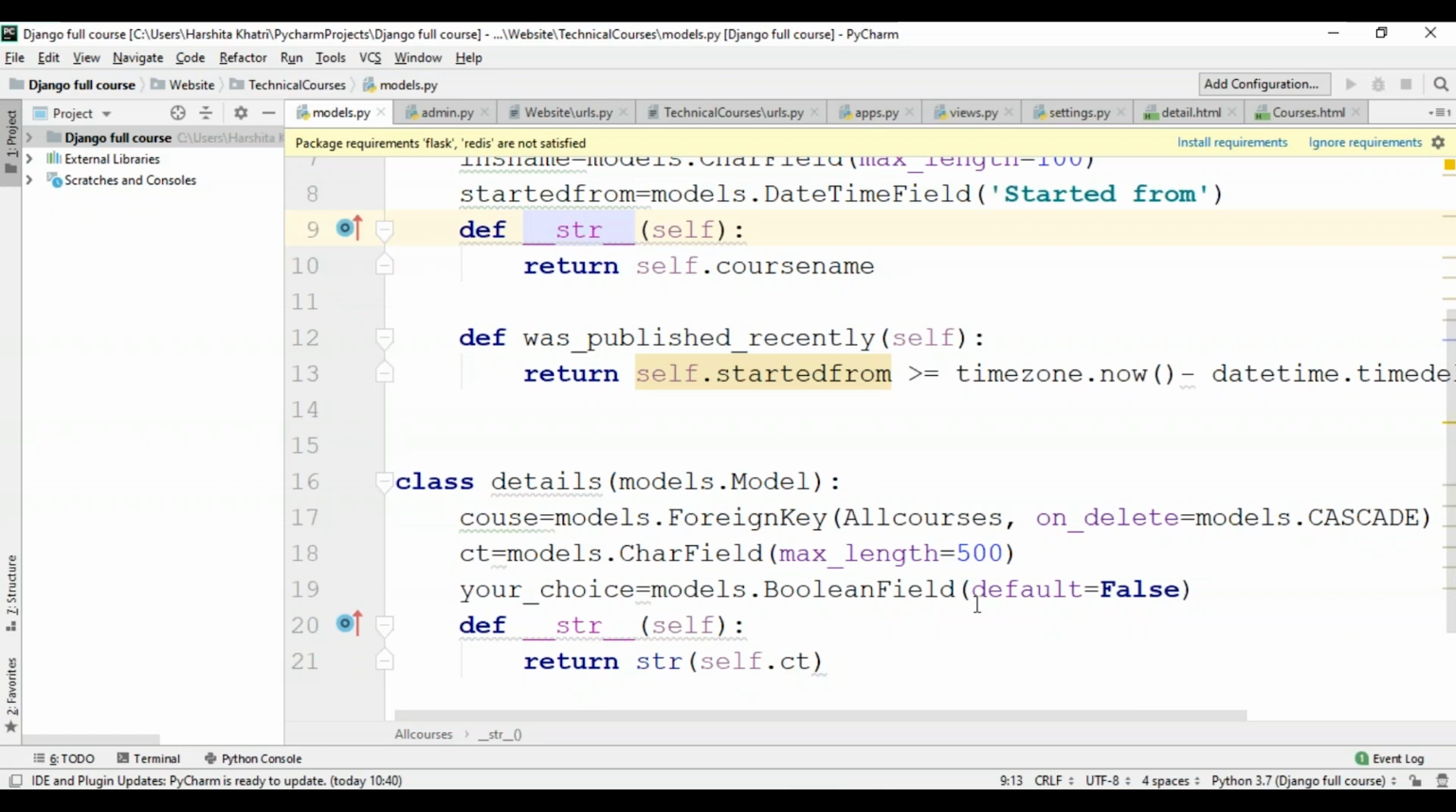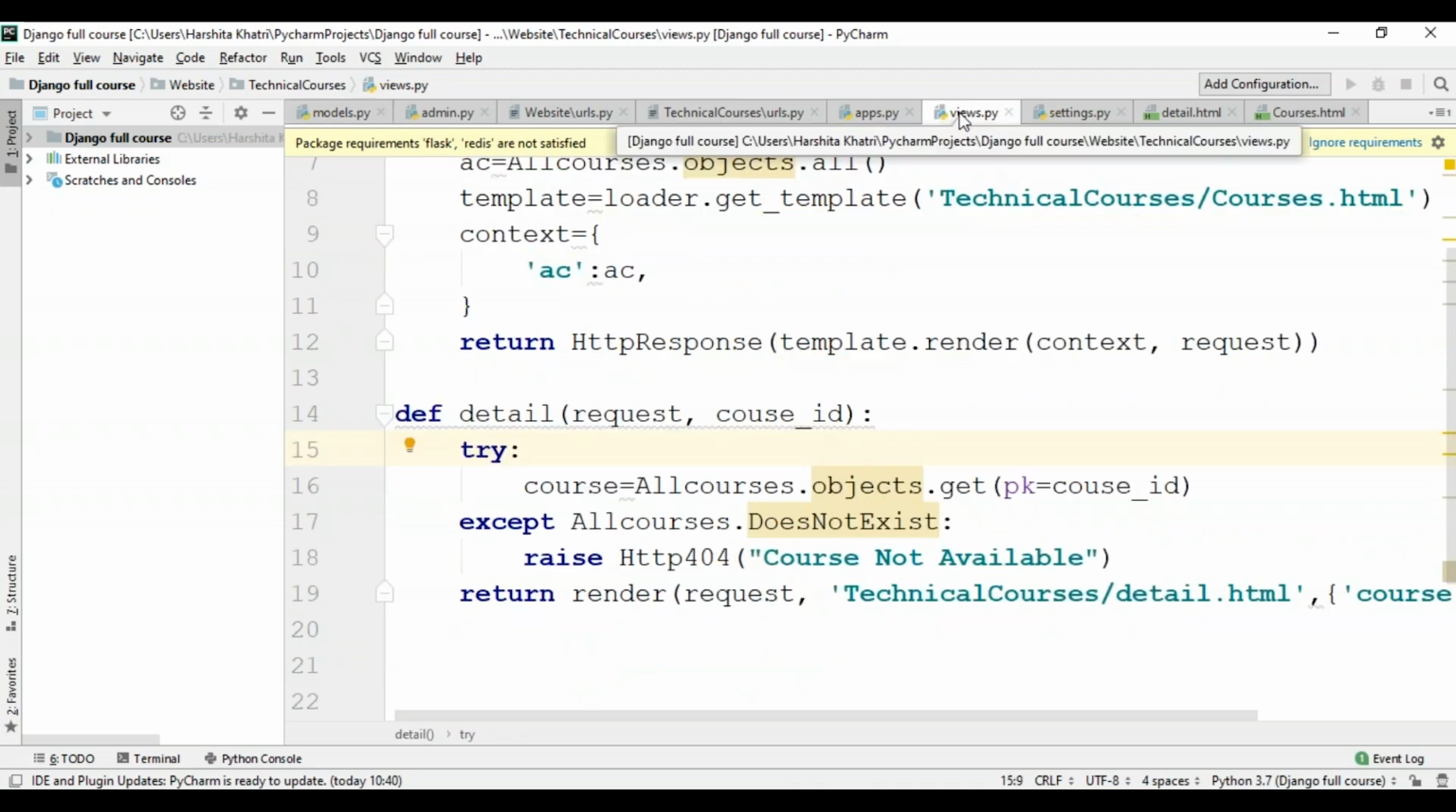Okay, so I hope everyone's understood till here. Now I'm done with the models and I'm done with the database. Now I'll have to modify my views and my templates. To do that, I'll go to my views file, and over here I'll make some modifications with regards to the changes I've made to my models.